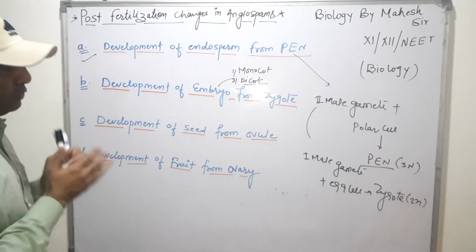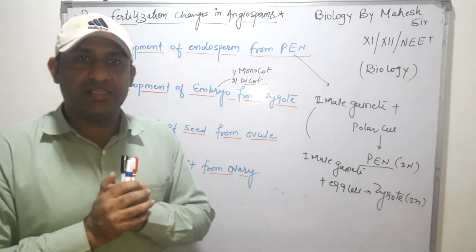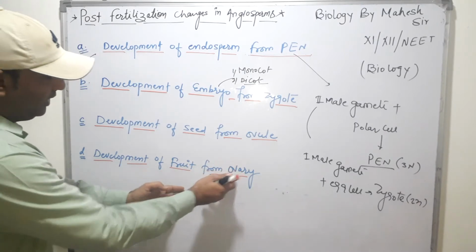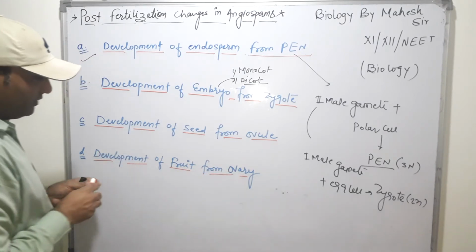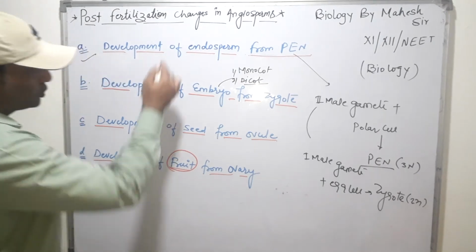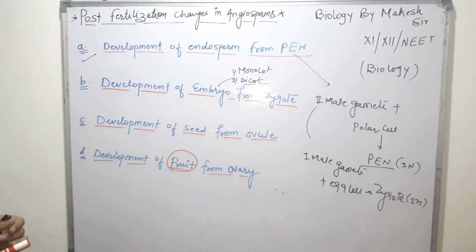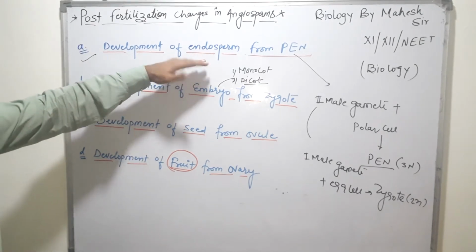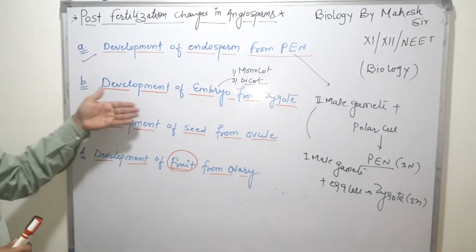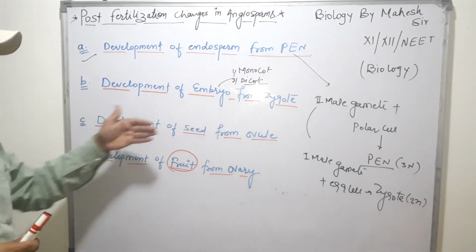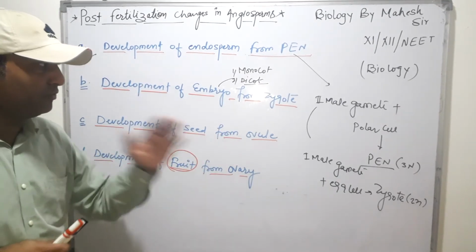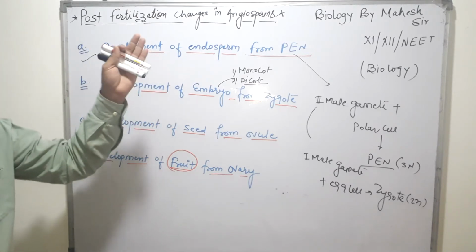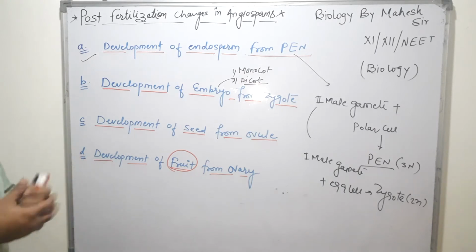When all the ovules present inside the ovary develop into seeds, the ovary matures and then converts into the fruit. So this is called development of fruit. Here we take the four topics for post-fertilization changes in angiosperms. First, development of endosperm, which is very important for subjective and objective purposes. Then development of embryo from zygote, then development of seed from ovule, and then development of fruit from ovary. Clear? Next we will take the development of endosperm from the primary endosperm nucleus in three ways.